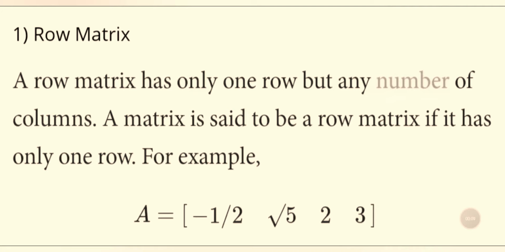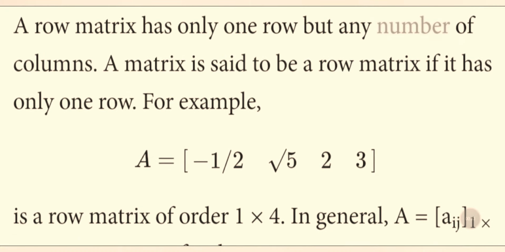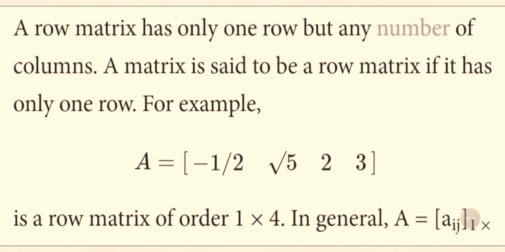Row matrix. A row matrix has only one row but any number of columns. A matrix is said to be a row matrix if it has only one row. For example, A equal to minus 1 by 2, square root of 5, 2 and 3 is a row matrix of order 1 by 4. In general, A equal to Aij 1 by n is a row matrix of order 1 by n.